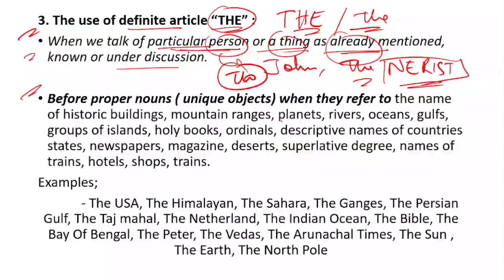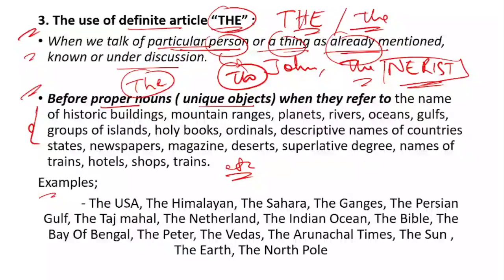when they refer to the name of historic buildings, mountain ranges, planets, rivers, oceans, gulfs, groups of islands, holy books, ordinals, descriptive names of countries, states, newspapers, magazines, deserts, superlative degree, names of trains, hotels, shops, etc. Lots of things have a unique identity or are proper nouns. In those cases we will be using the.